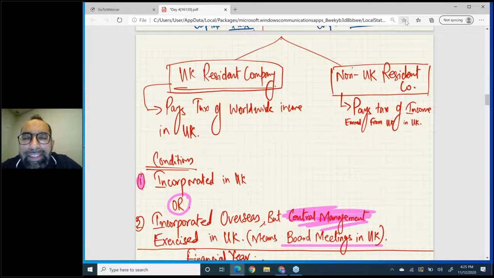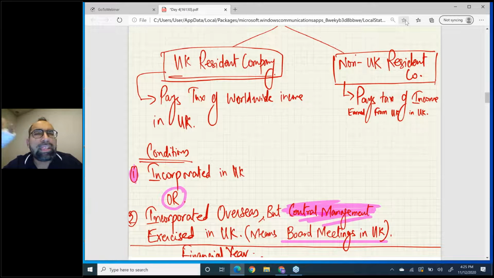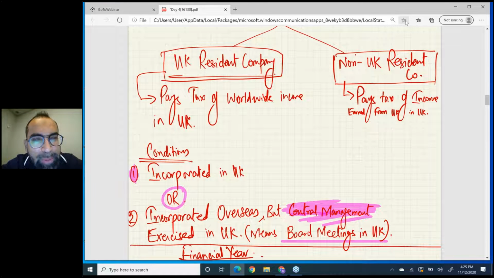Now the question is, sir, how are we going to check whether our company is a UK resident company or a non-UK resident company? Very simple. These 2 points, just 2 points. If a company is incorporated in the UK, it simply becomes UK resident.